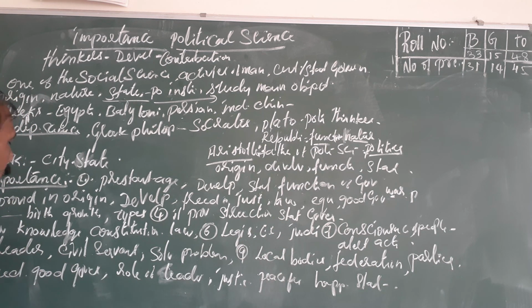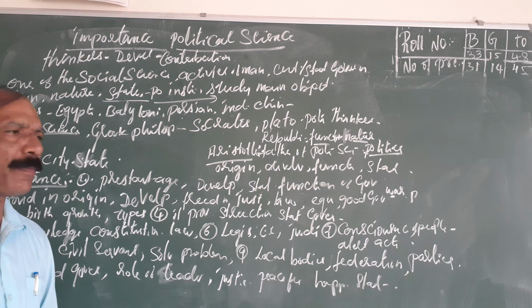Next, political science provides you knowledge of our constitution. What is the constitution? What are the rules and regulations we have? And what are the laws regarding the constitution? So political science explains, from top to bottom, what are the rules and regulations we have, all of which are mentioned in the constitution. That's very important.